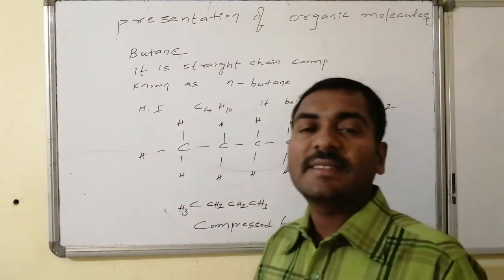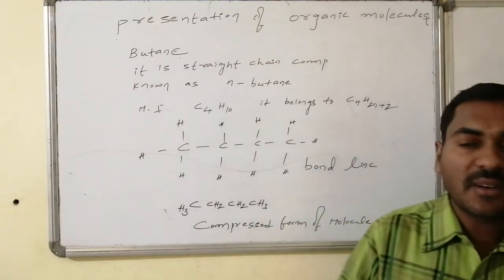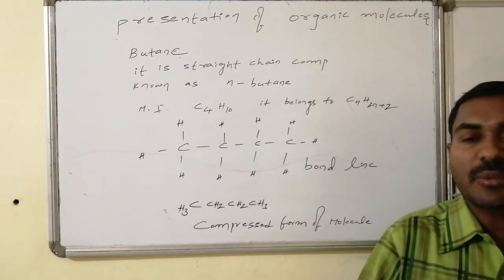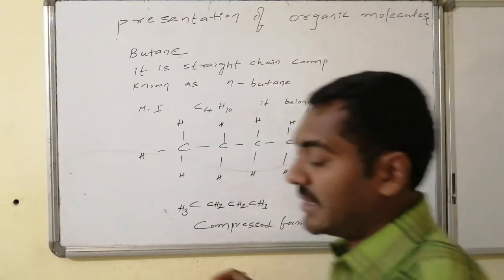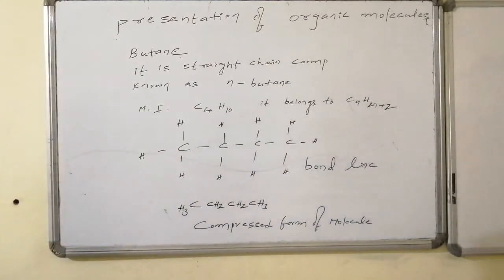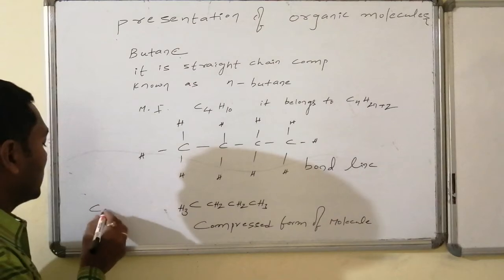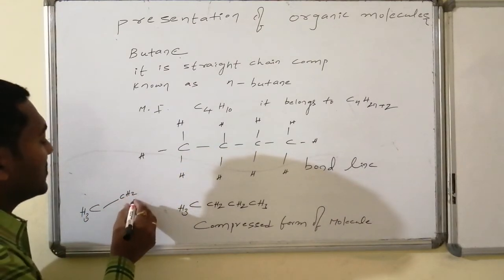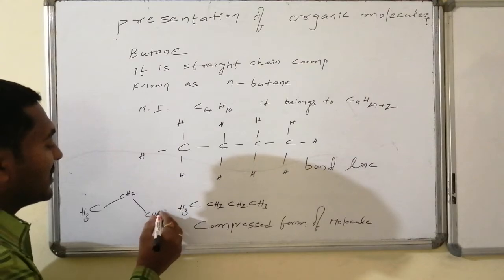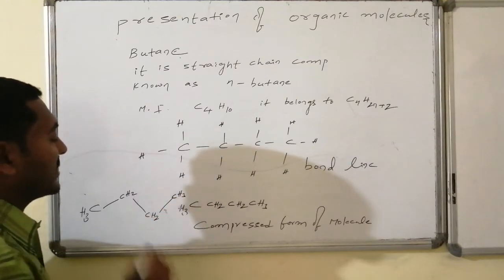If I write in the zigzag mode, every crest and trough can be visible by looking at the structure. As a result, in the zigzag notation it appears in such a way that this is CH3 connected with CH2, connected with CH2, followed by CH3.